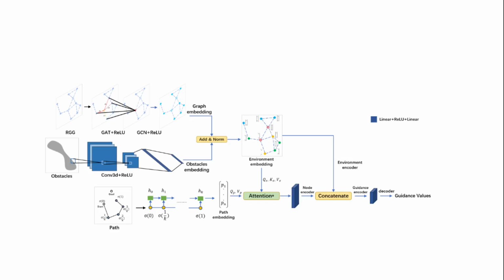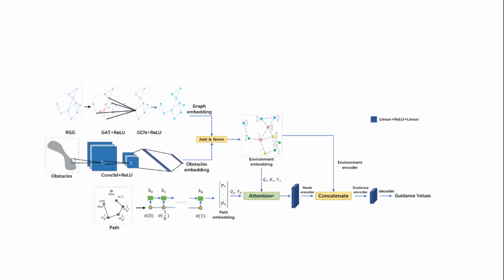So let's quickly recall what we learned today. The training process of this algorithm to compute the optimal path consists of the following steps. We have an initial state and a goal state, a set of obstacles. We generate a graph. We use GNN with GAT, graph attention network, and GCN, graph convolutional network.